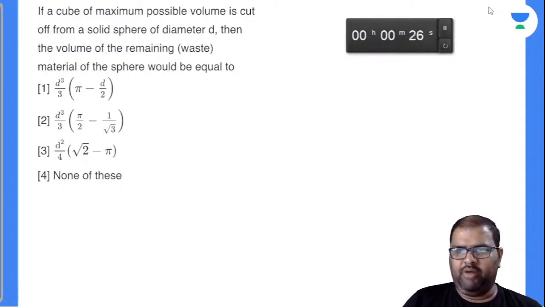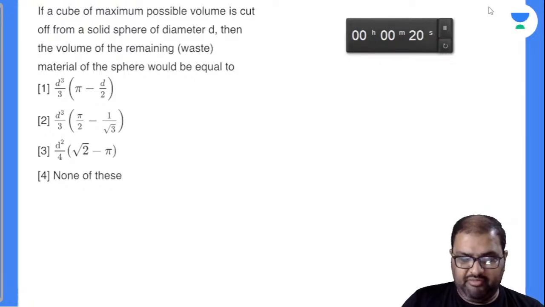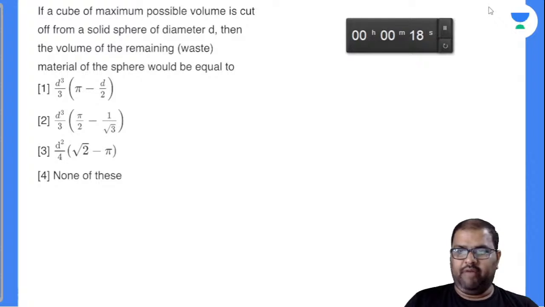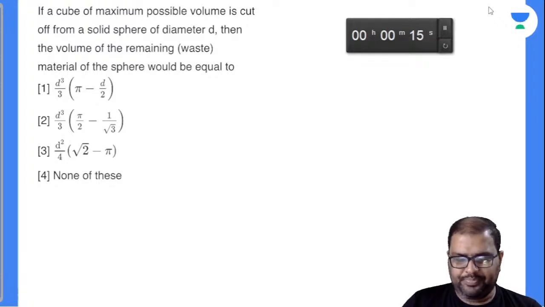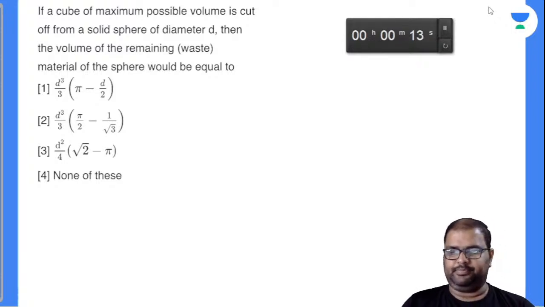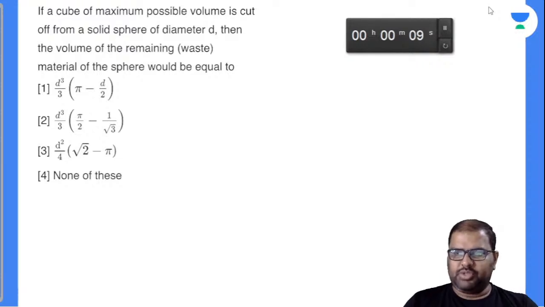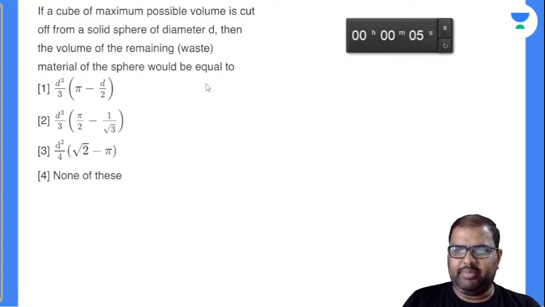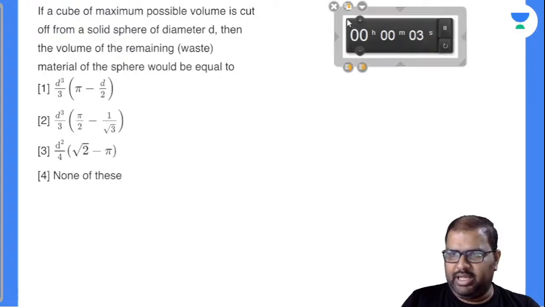If a cube of maximum possible volume is cut off from a solid sphere of diameter d, then the volume of the remaining waste material of the sphere would be equal to what is the question asked. So in the previous case, we removed a cube from a cone. Now we are removing a cube from a sphere.